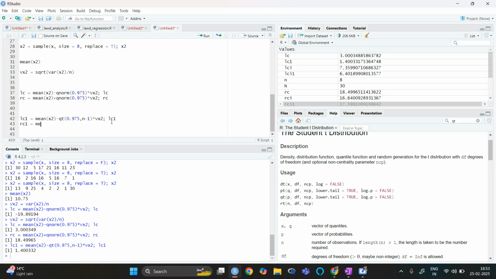RC1 is mean of x2 minus qt 0.975 with n minus 1 degrees of freedom, variance of x2.